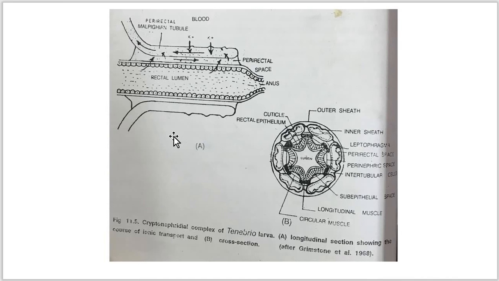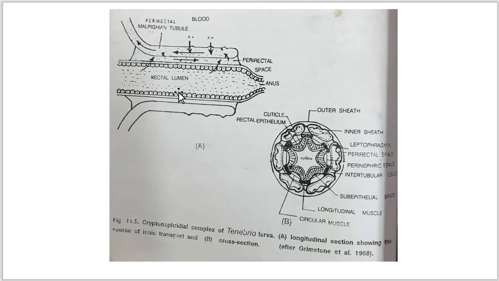Now here the terminal ends of the Malpighian tubules are enclosed within the perinephric space. The perinephric space lies between an outer double layer, the perinephric membrane. Here you can see first the parts of such a system. Here the perirectal Malpighian tubules, and the perinephric space. And here you can see this is the rectum, the part of the hindgut.